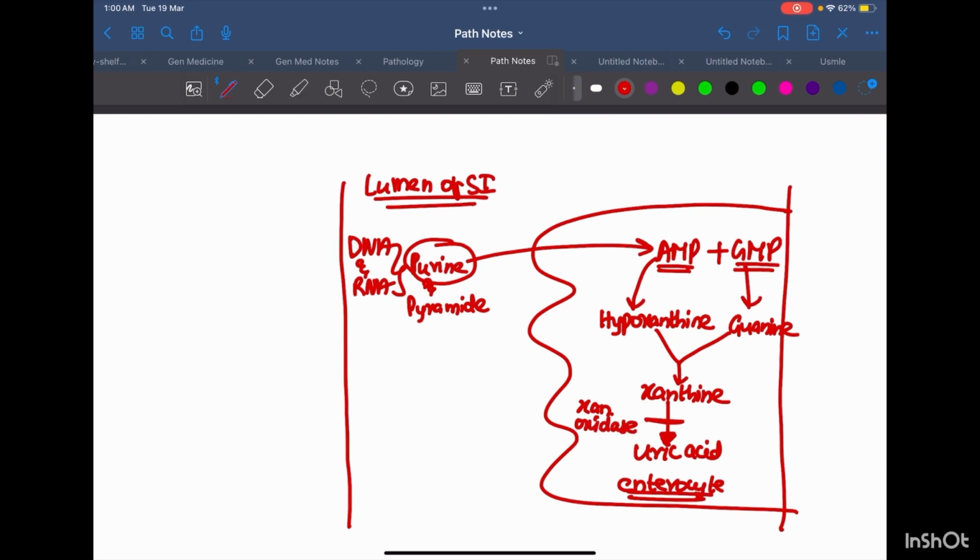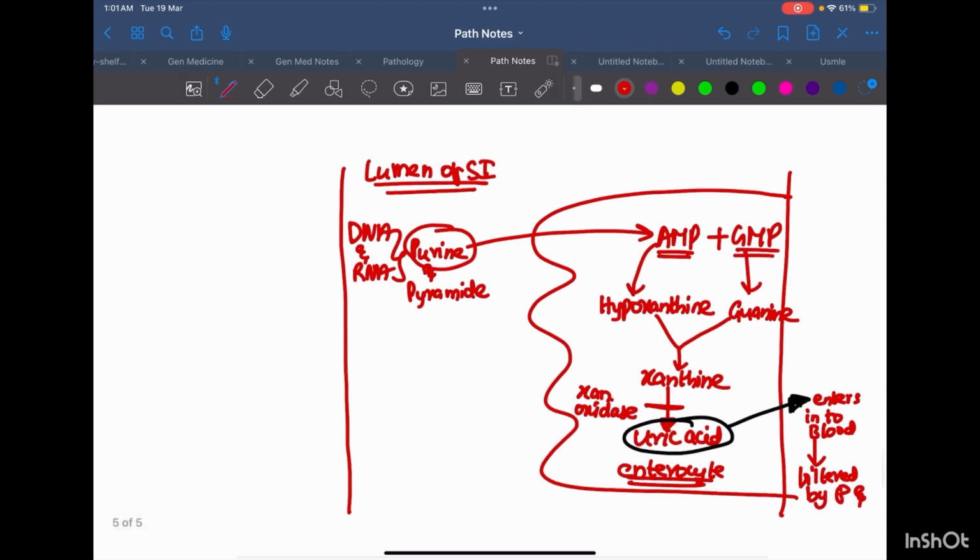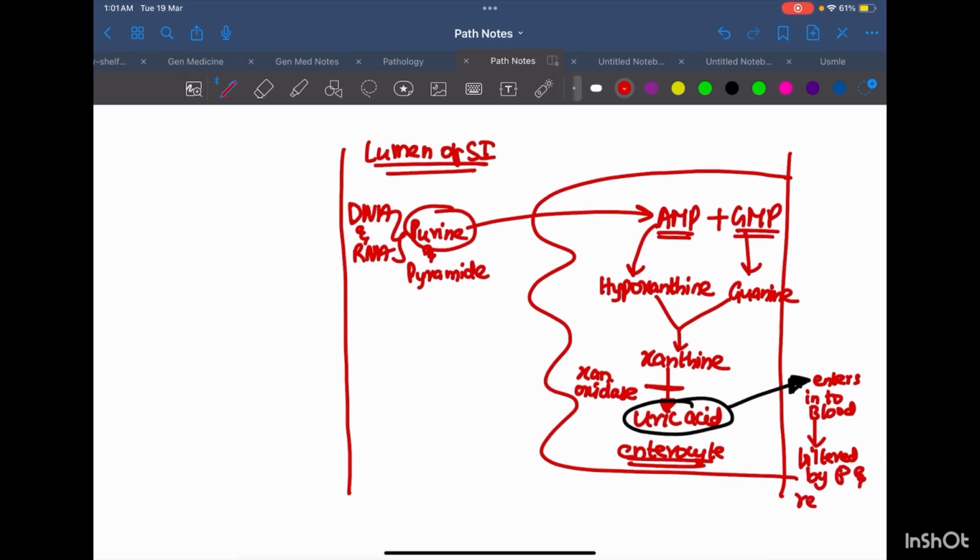Then this uric acid formed here in the enterocyte enters into blood, is filtered by the kidneys, and removed from the body.